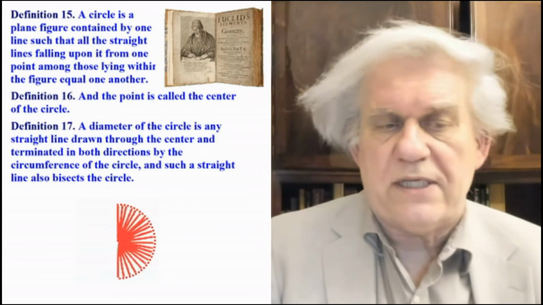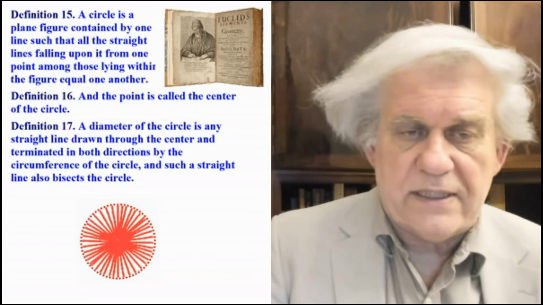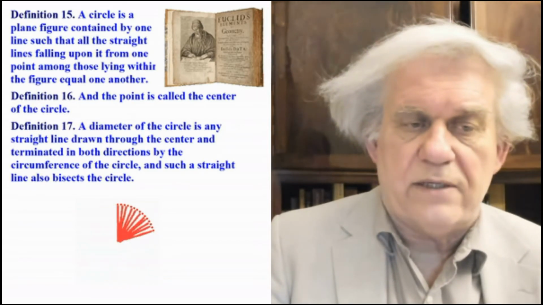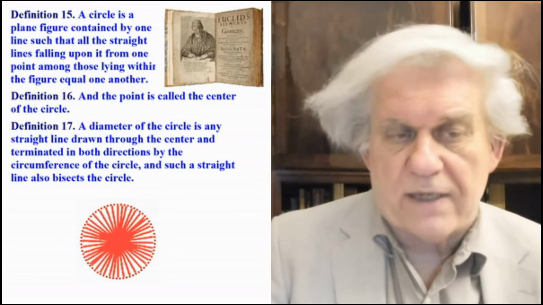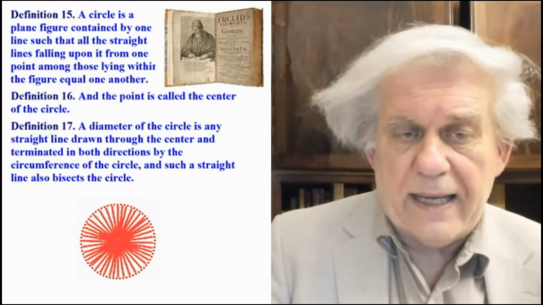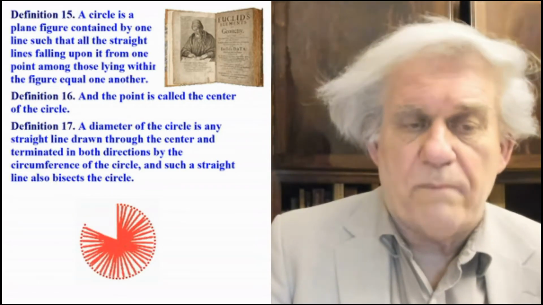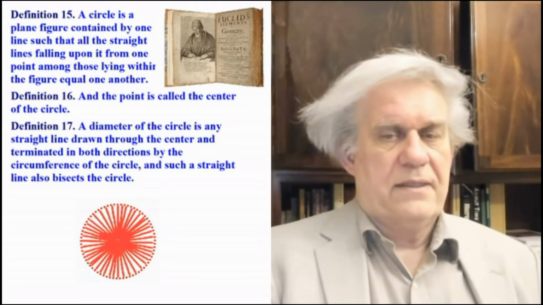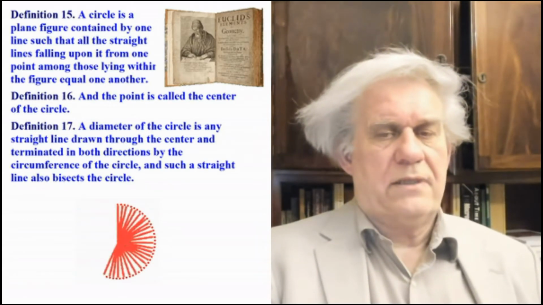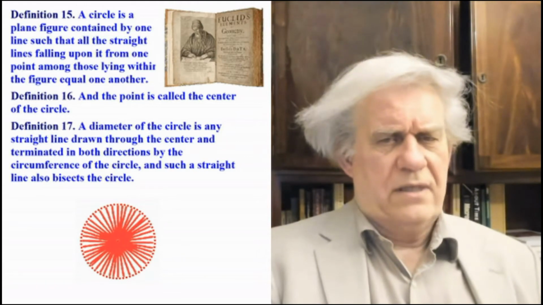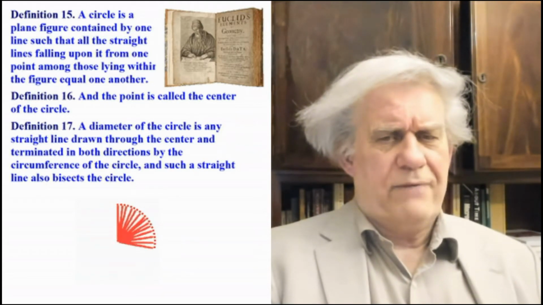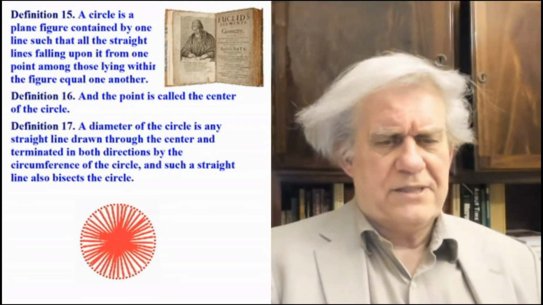And definition 17, a diameter of the circle is any straight line drawn through the center and terminated in both directions by the circumference of the circle. And such a straight line also bisects the circle. Okay, and you say, Bill, why do we need to know all this? I thought we were going to talk about spheres. Well, please have a little patience. I'll get there, okay? Give me a chance here.